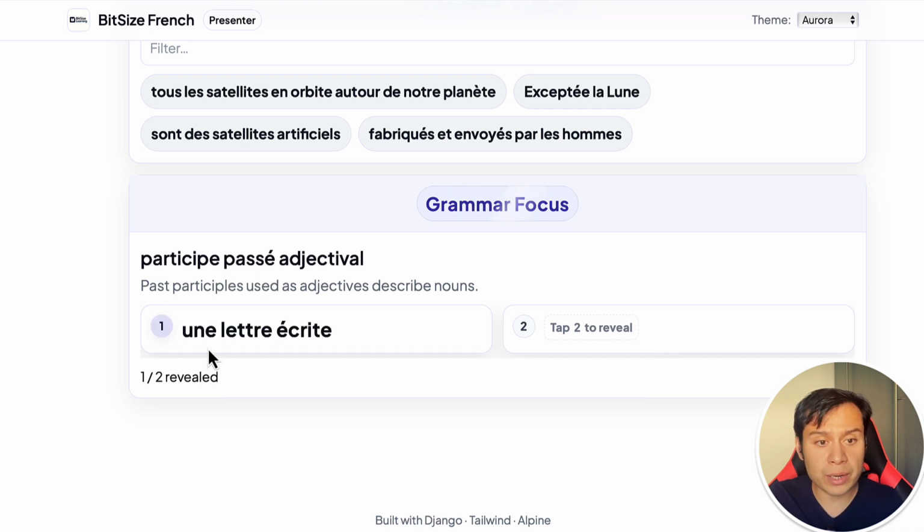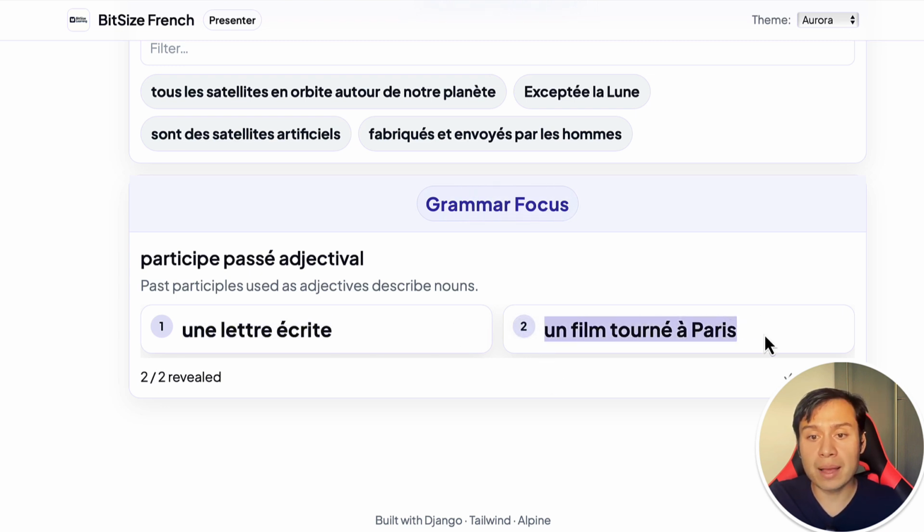For example, the first one is une lettre écrite. So une lettre is a letter. Écrite is the past participle of writing. So when it comes with une lettre, it becomes a written letter. It's describing this letter. The second one is un film tourné à Paris. So a film shot in Paris. This tourné is describing the film. Un film tourné à Paris.